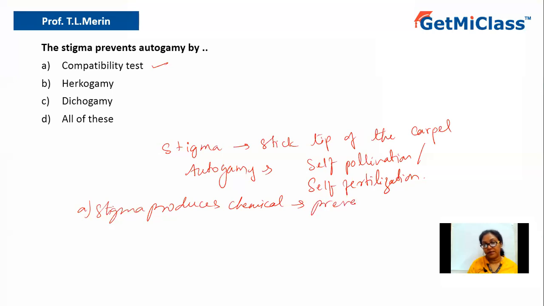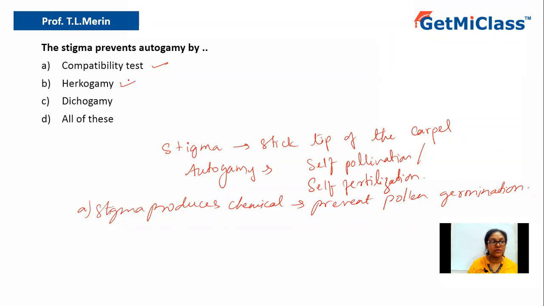Because of this, though there is pollination, further germination doesn't happen, so there is no fertilization. That is one of the mechanisms to prevent autogamy. So that is the right answer.